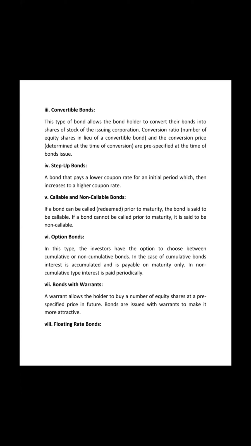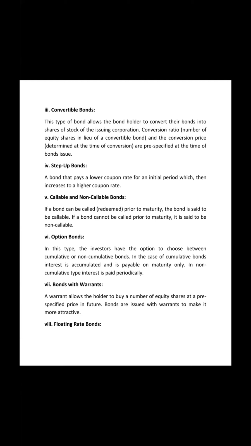That is known as cumulative. That means it keeps on adding on for the time period for which the interest is not given. And non-cumulative is where, if the interest is not issued for this year, it can't be added to the next year. So either it is now or never.